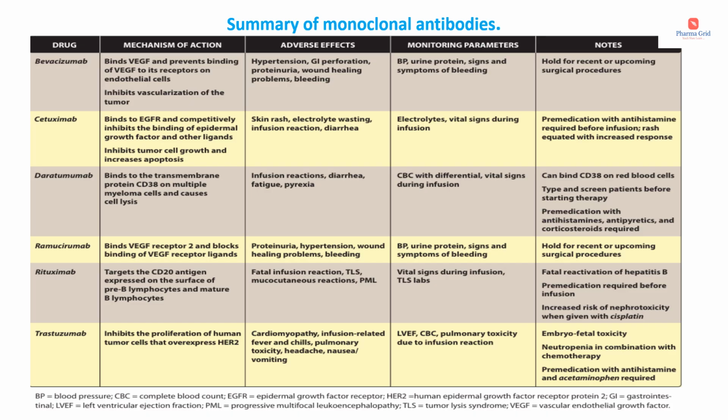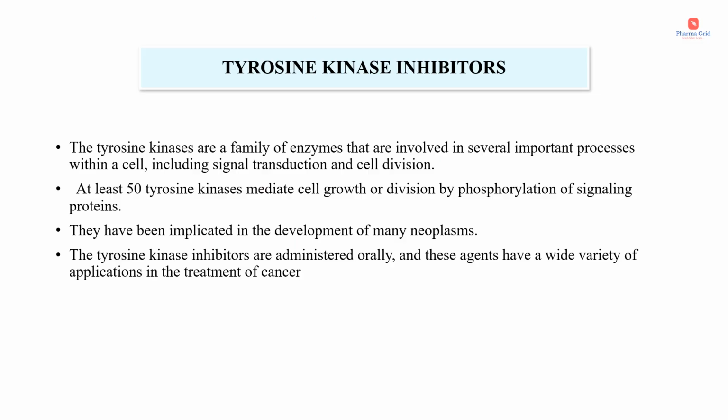So regarding the monoclonal antibodies, here you can see the summary. These are all the major monoclonal antibody drugs that are used for cancer therapy. Examples include bevacizumab, cetuximab, daratumumab, ramucirumab, rituximab, and trastuzumab. Always remember the names. It is very important that in case of an exam, you should be able to identify which drug belongs to which category. So you should be able to identify that all of these drugs belong to the monoclonal antibodies. You can read the mechanism of action, adverse effects, monitoring parameters, as well as the specific points related to each drug. Next category is the tyrosine kinase inhibitors.